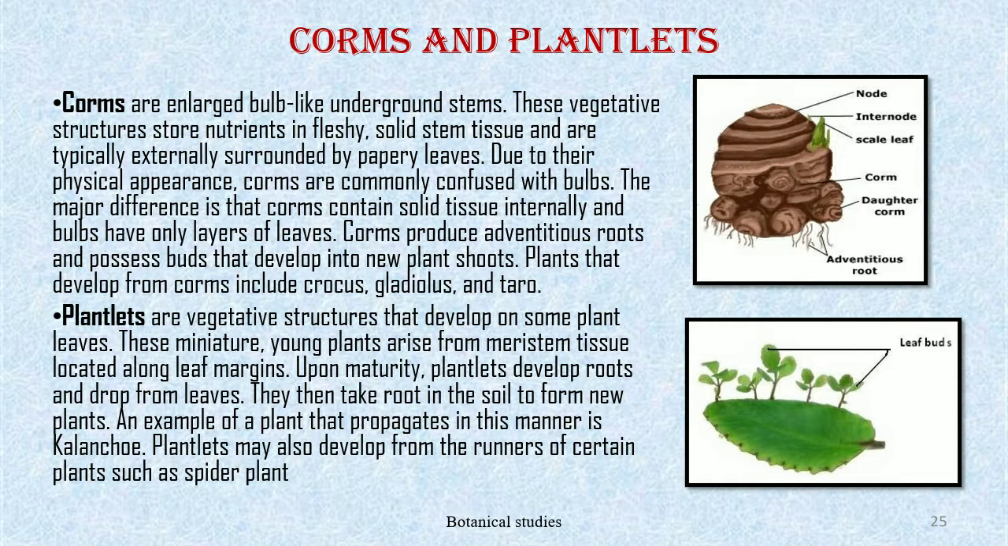Plantlets. Plantlets are a vegetative structure that develops on some plant leaves. These miniature young plants arise from meristem tissue located along leaf margins. Upon maturity, plantlets develop roots and drop from leaves. They then take root in the soil to form new plants. An example of plants that propagate in this manner is kalanchoe. Plantlets may also develop from the runners of certain plants such as spider plant. So this is all about asexual plant propagation.